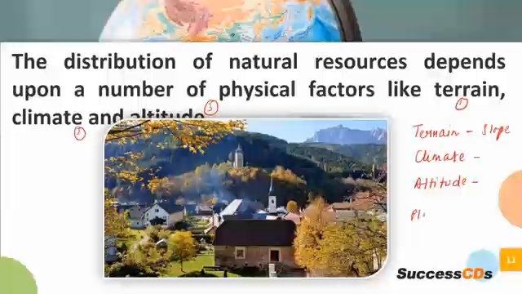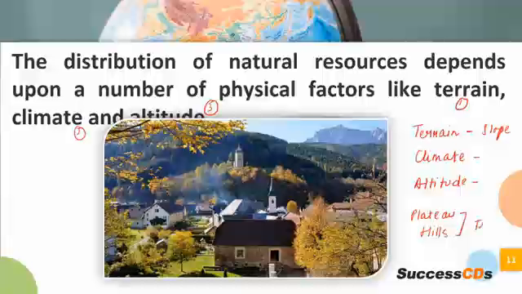So one can be a plateau, then there can be a hill. So how do we classify them? These are classified on the basis of terrain. So what they are saying, अब आपको जो natural resources देखने को मिलेंगे, they will be different in different areas. Why are they different? क्योंकि natural resources किस जगह पे मिलेंगे वो dependent है आपके कुछ physical factors पे. What are those factors? So terrain. In the hills you will find more of tea, right? Because tea growth is good in the hills. So you will see that Darjeeling tea is very famous. The tea at Assam is very famous.